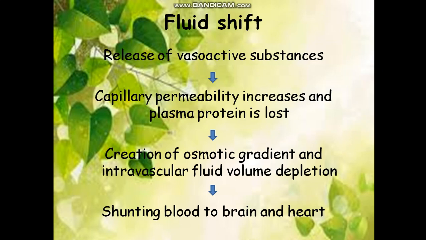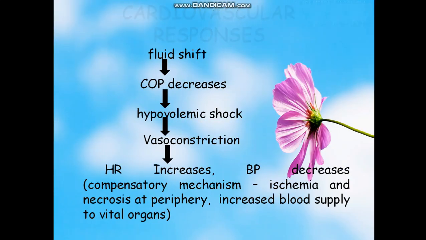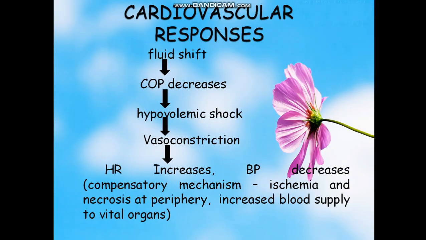And next, what happens in the cardiovascular system? As we said, there is shunting of blood to the brain and heart because of this fluid shift. In cardiovascular responses, the fluid shift causes cardiac output to decrease, with hypovolemic shock and vasoconstriction. Heart rate increases, BP decreases. In burns patients, BP always decreases, hypotension.